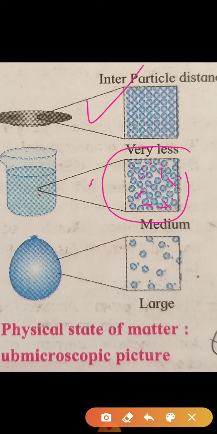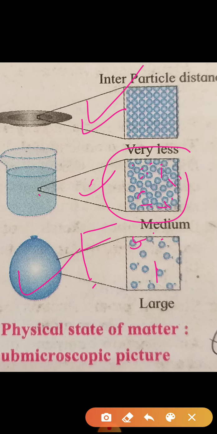And then third is the gas. In case of gases, the distance between the particles is greater here. As compared to solids and liquids, the distance between the two particles is very much more. That's why the intermolecular force is very less. Distance is large, intermolecular force is very less, and that's why one particle cannot hold another, and gaseous particles can move anywhere.